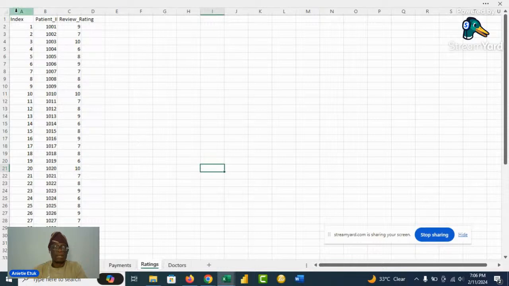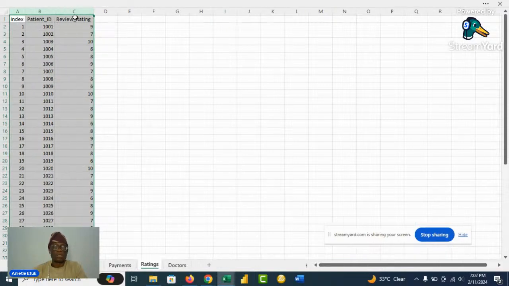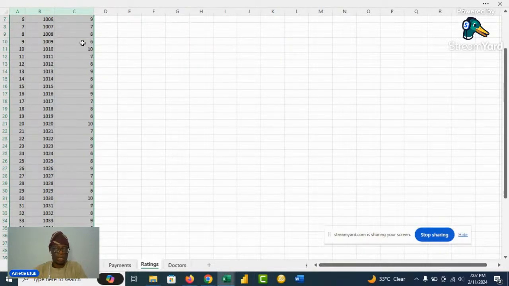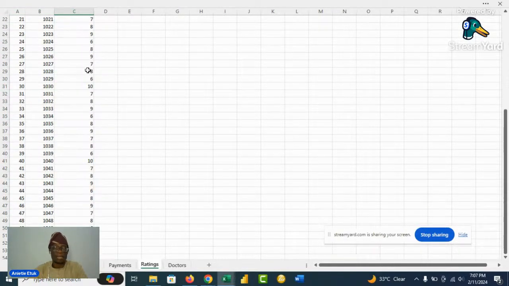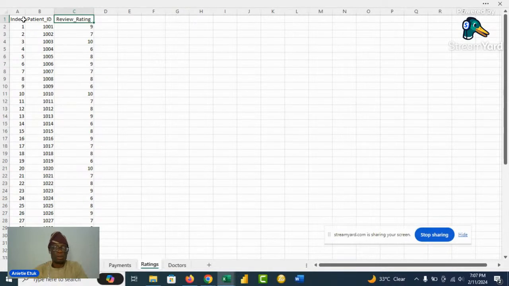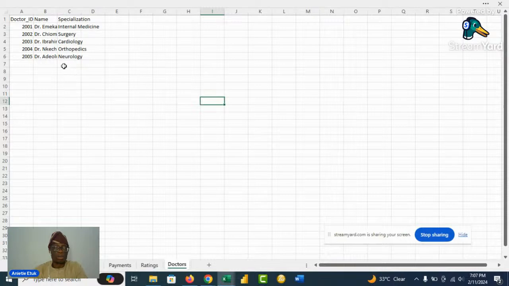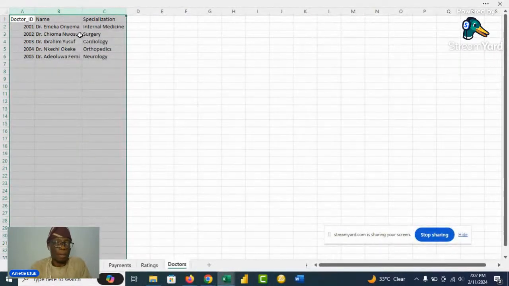And after that, the patient is asked to rate the doctor. So for each patient, there's a rating, and I think the rating is between 6 and 10. 10 means very good, then 6 means not too good. So the patient will rate the doctors, and then this is where we have the doctor details. We have 4 doctors: Dr. Emeka Oyema, Dr. Chioma Nwosu, Dr. Ibrahim Yusuf, Dr. Nkechi Okeke, and Dr. Ade Oluwa Femi. So these are the doctors.